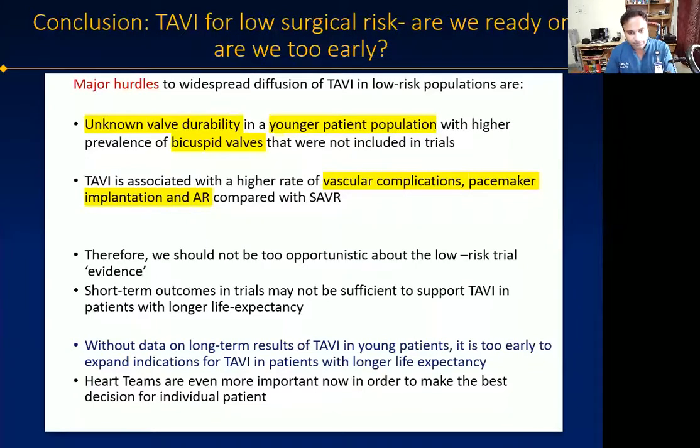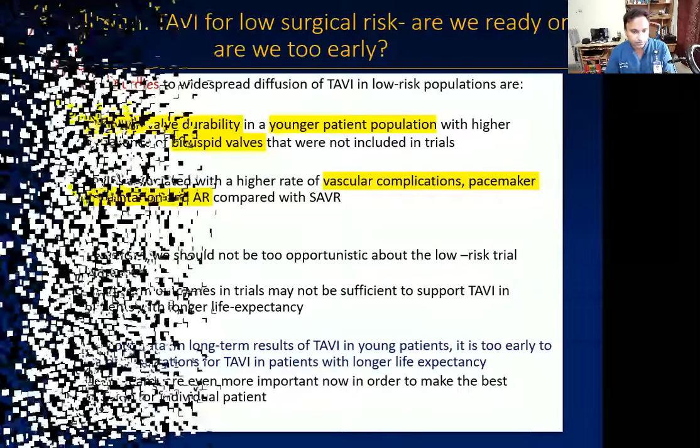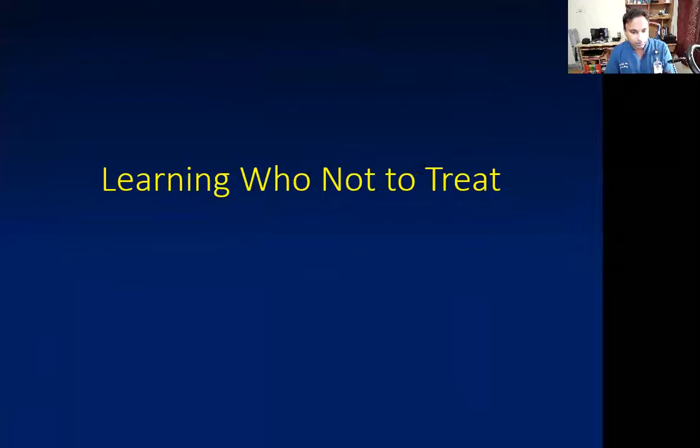So therefore, I feel that we should not be too opportunistic about the low-risk trial evidence. Short-term data from trials may not be sufficient to support TAVI in patients with longer life expectancy. Without data on long-term results of TAVI in younger patients, it's perhaps too early to offer them TAVI. Heart teams are even more important now in order to make the best decision for an individual patient. So TAVI for low-risk patients is actually about learning who not to treat.